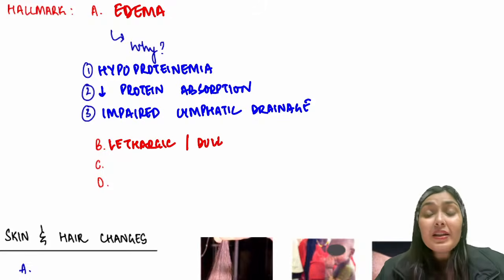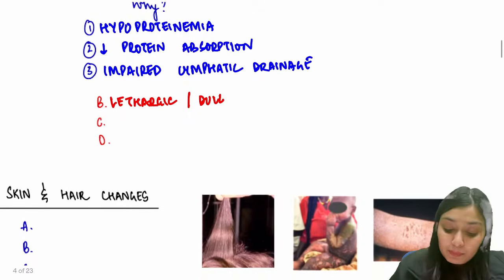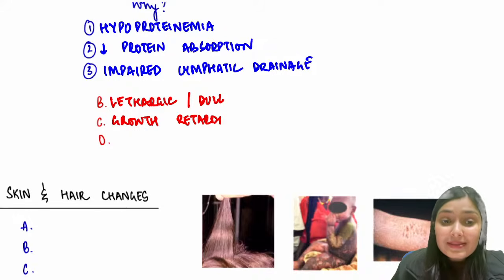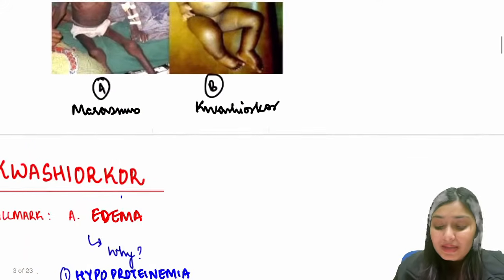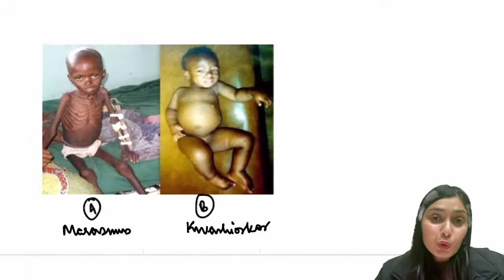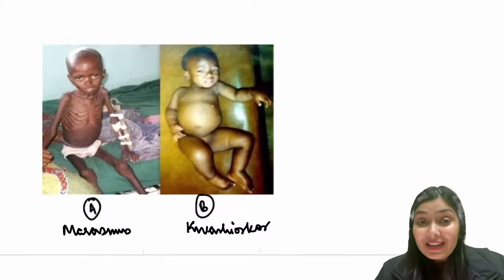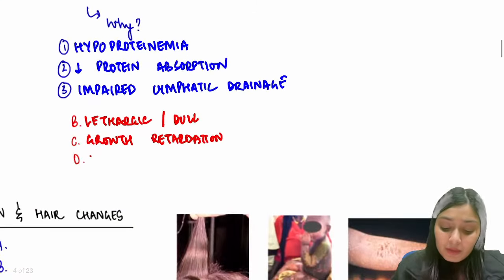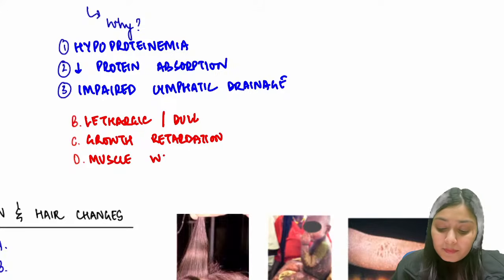I told you this child is impacted by poor nutrition, so this child is going to have growth retardation. What else? What do you think about the muscle mass over here? Is the muscle mass good or bad? Though this child is looking very edematous, very chubby to you, the muscle mass here is impacted. There is muscle weakness, muscle wasting. But this is masked by edema. Because of the edema, we cannot see how wasted the muscles are. Right? So there is going to be muscle wasting.